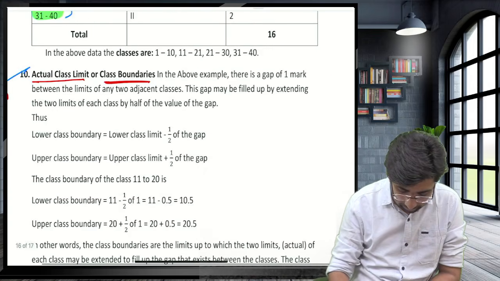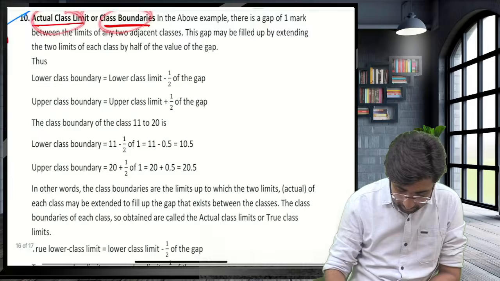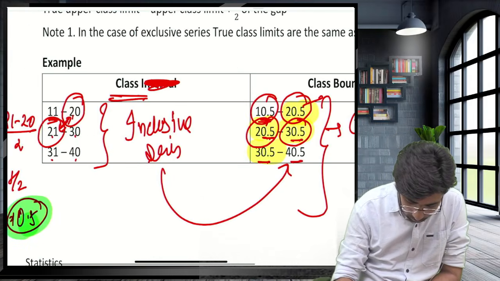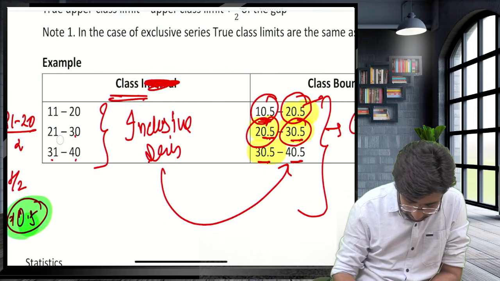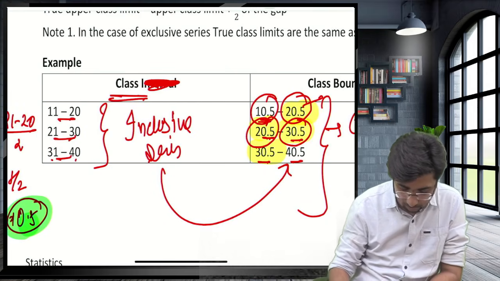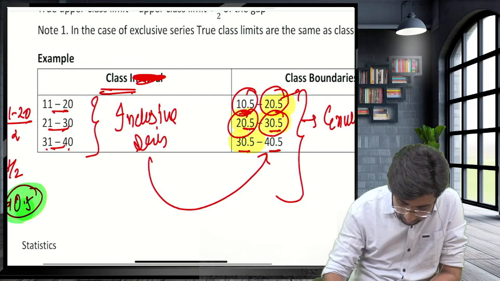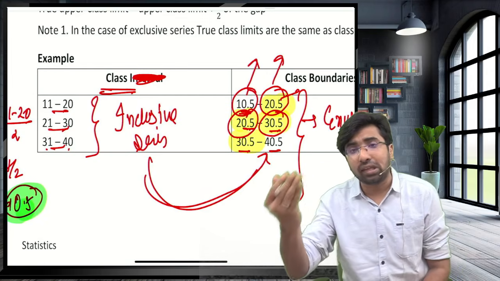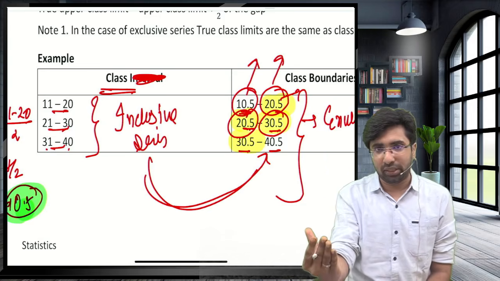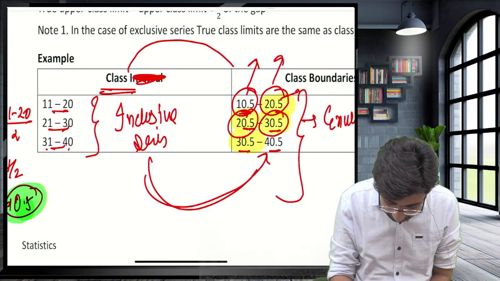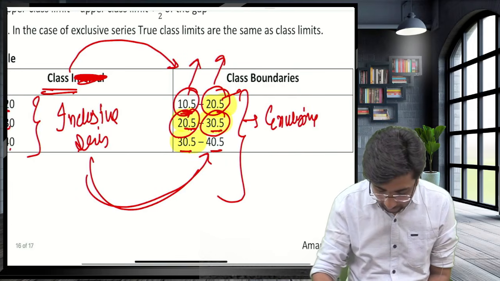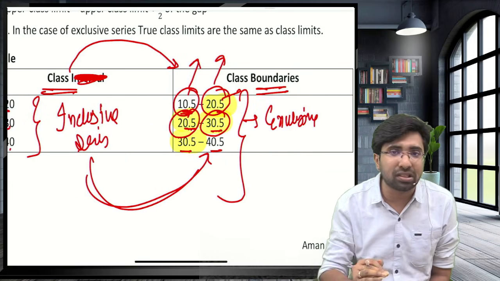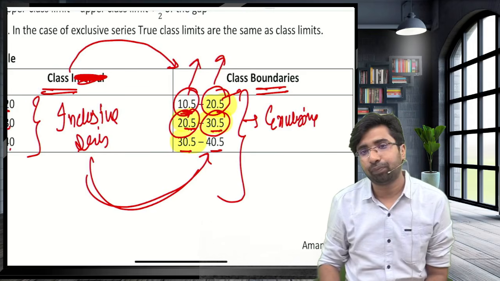Guys, what is the actual class limit and class boundary? This is the exclusive series. See, this is inclusive, 10 to 20, 21 to 30. Is this inclusive or exclusive? Inclusive. So guys, when you convert this into exclusive, these limits are known as the true class limit or actual class limit. After converting inclusive to exclusive, these are known as the actual class limit or actual class boundary, or true class limit or true class boundary.